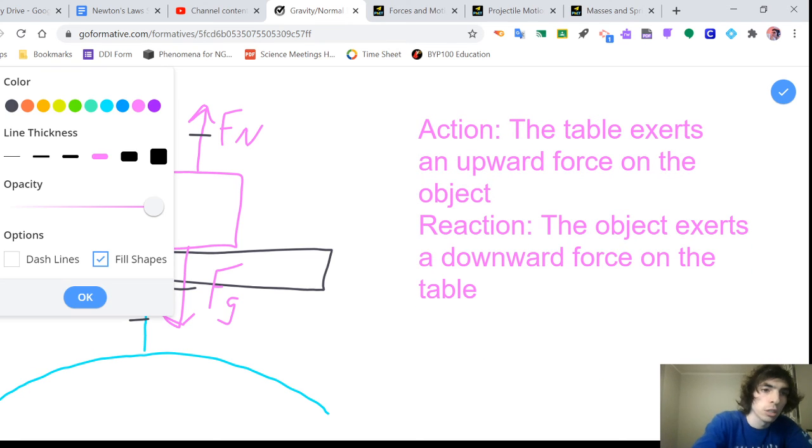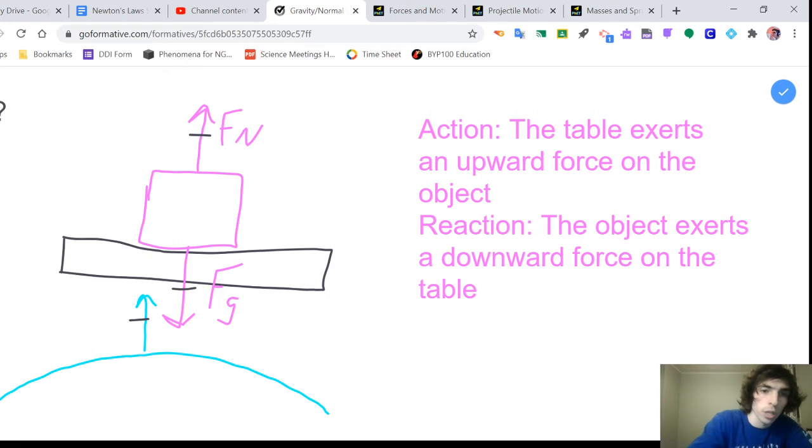So we can have a downward force that this object exerts on this table as it sits on top of it. And this is also going to be equal to our normal force, which in this case just happens to be equal to gravity and to this force of gravity that the object exerts upwards back on the earth too.